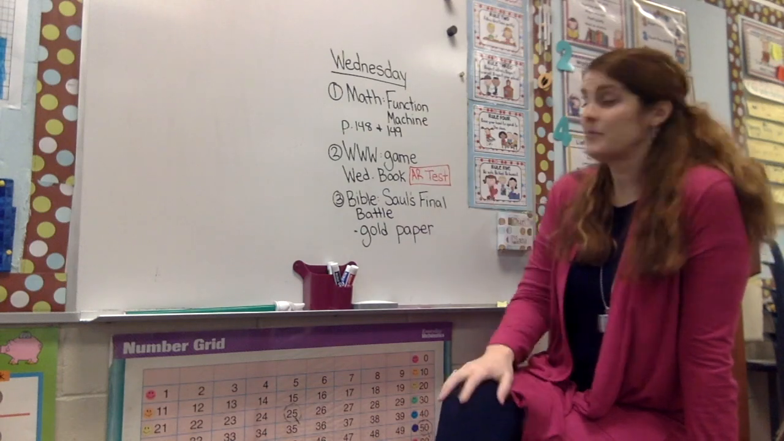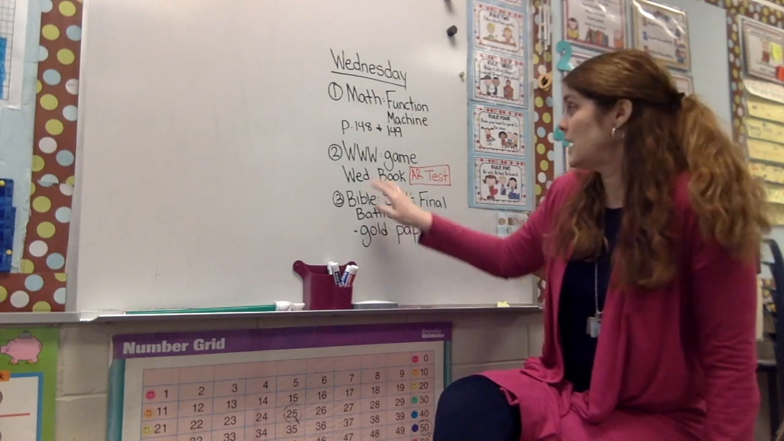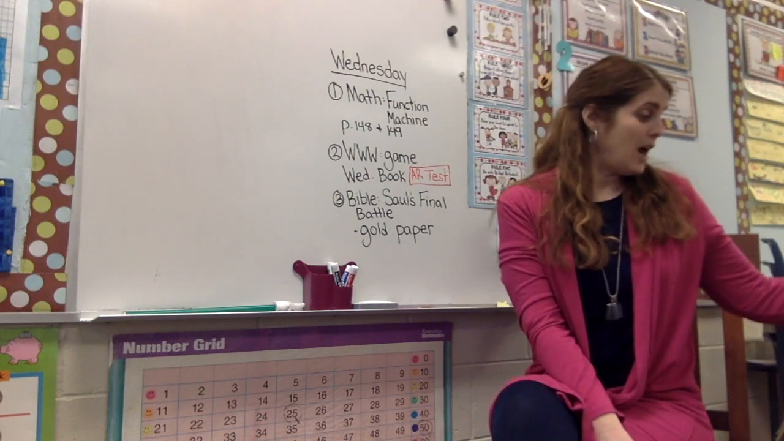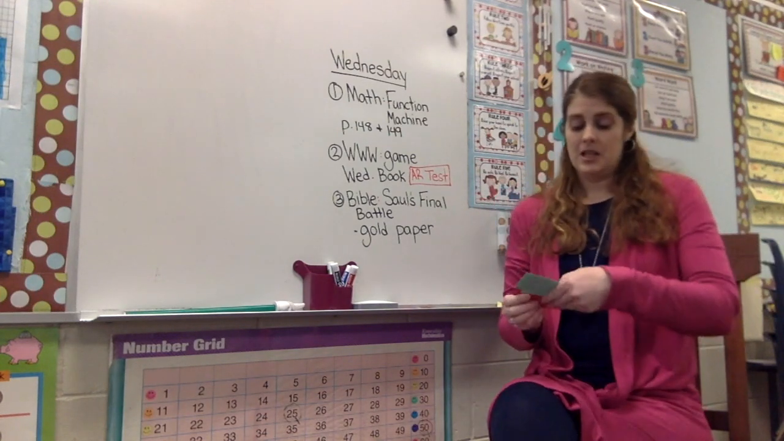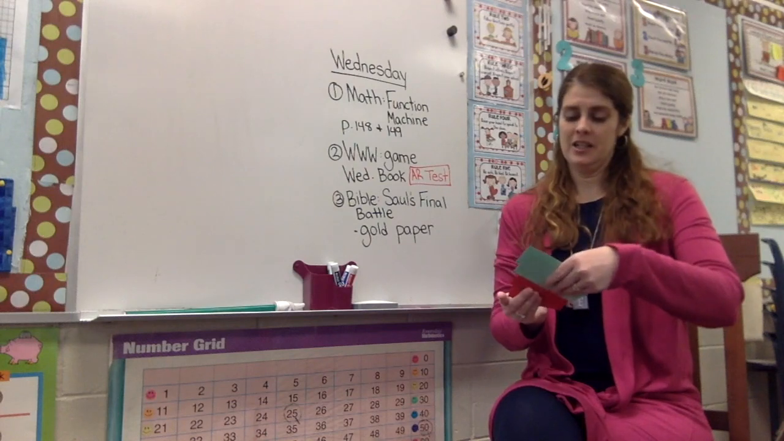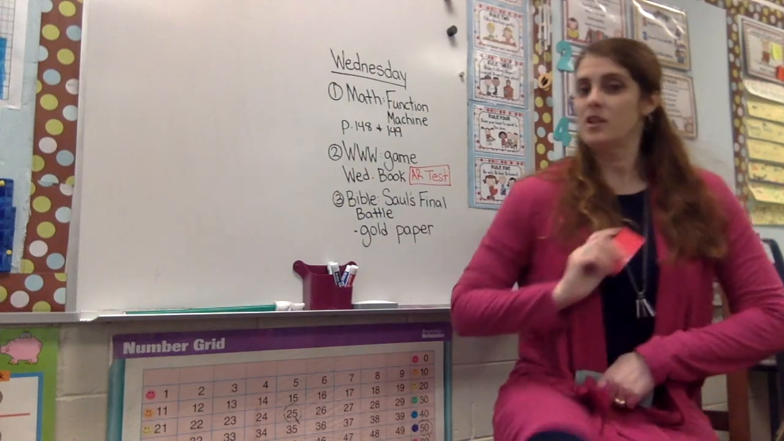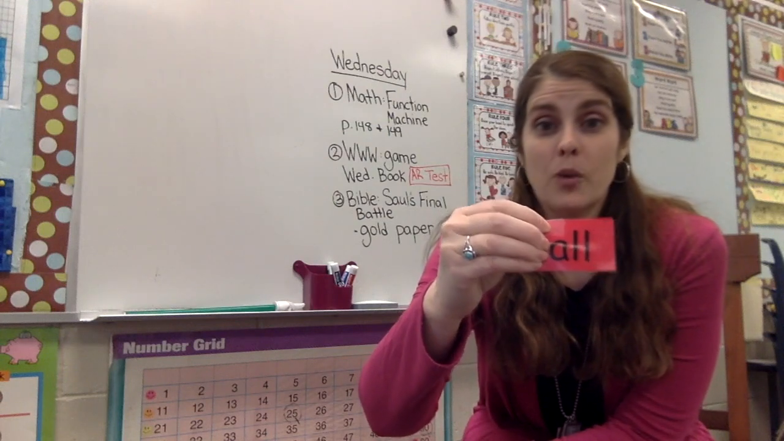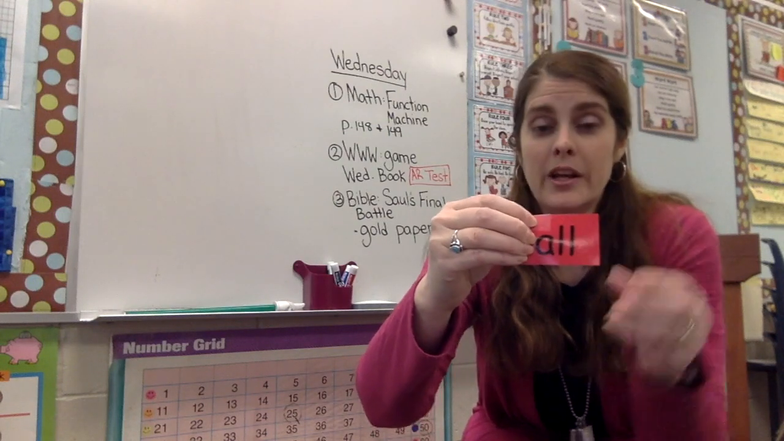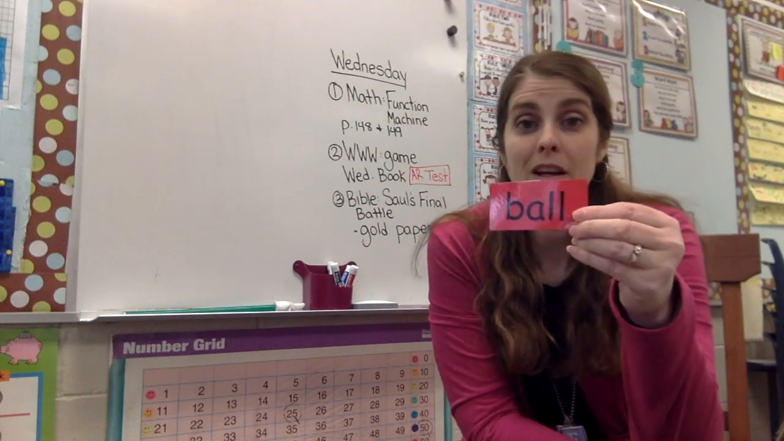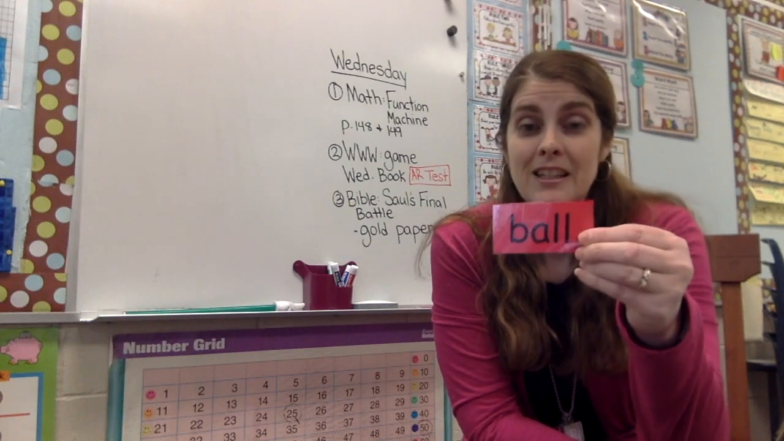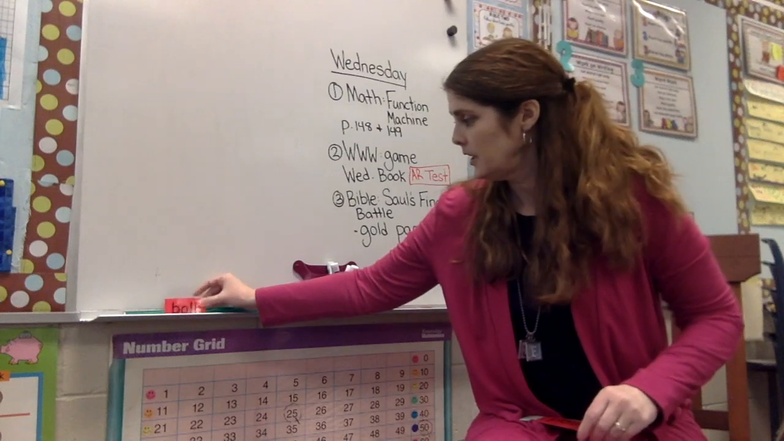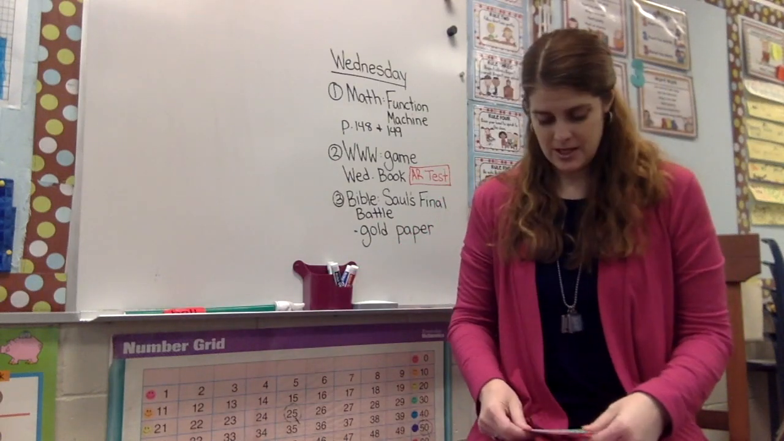Okay. Then the other thing that we're going to do today is we have new word wall words. Let's see what they are. Some of them you can use Chunky Monkey for. All right, we know that this is the word all, and if I add a b to it, it's going to be ball, right? So there's the word ball.